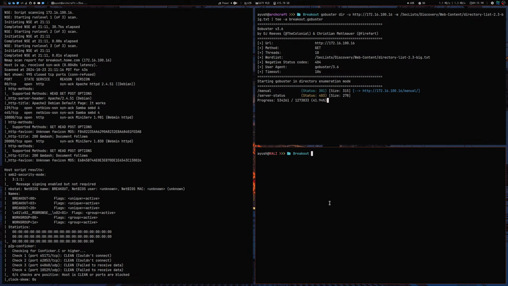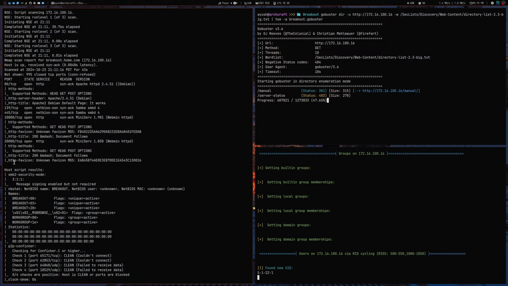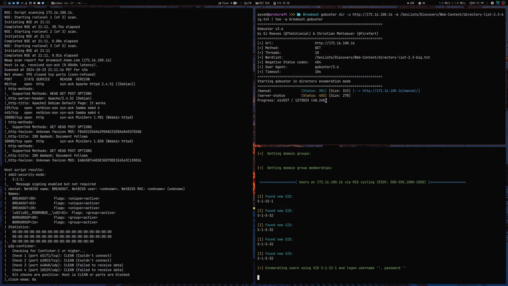Okay, so we have Samba. We can run enum4linux, not emun for Linux. Minus A, it takes everything. 172.16.100.16, and let's add it to breakout. While this runs, oh, it's running the big one.